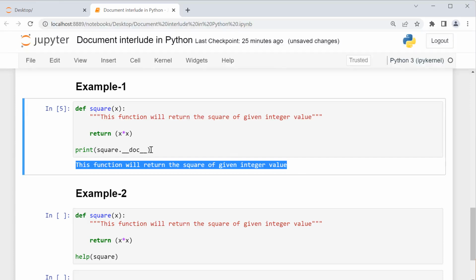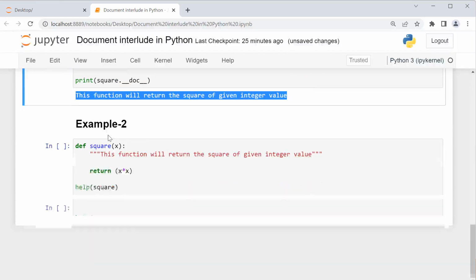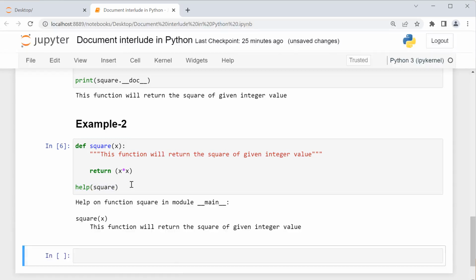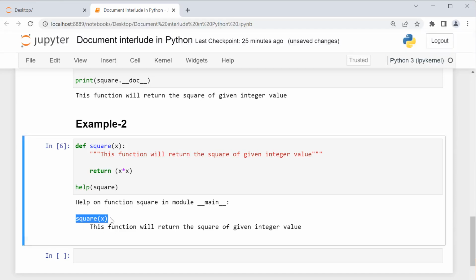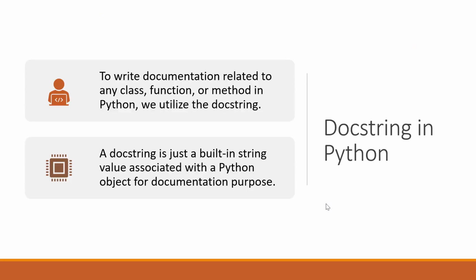Now there is one more method that we can use. Instead of using the doc method, we can use the help function. So here you can see another example. The function is the same and the docstring value is also the same. But now instead of using the doc method, I am using the help function, and within the help function I have passed this square function. So when I execute this cell, you can see we got our result: help on function square in module main. This is the function square which takes x as an input, and this function will return the square of a given integer value. So I hope all the examples are clear now.